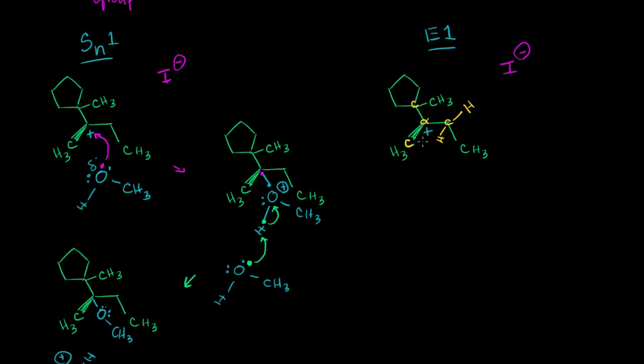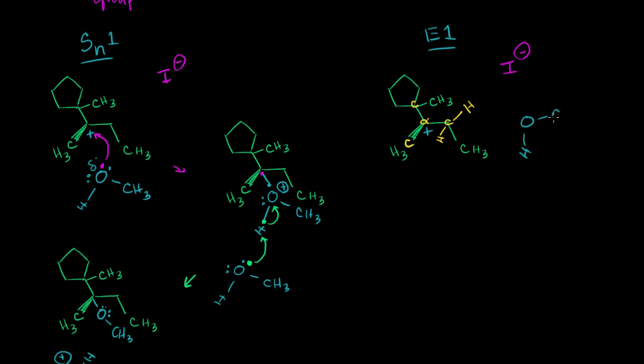Now, Zaitsev's rule tells us that the dominating product is going to be produced when the carbon that has fewer hydrogens loses a hydrogen. So out of this, this carbon has 2 hydrogens, this one has 3. So the one that's more likely to lose the hydrogen to the base is the one that has 2 hydrogens, not 3. So our base in this case is once again the methanol, which acted as a weak nucleophile in Sn1. Now it'll act as a weak base. So we have methanol right over here.